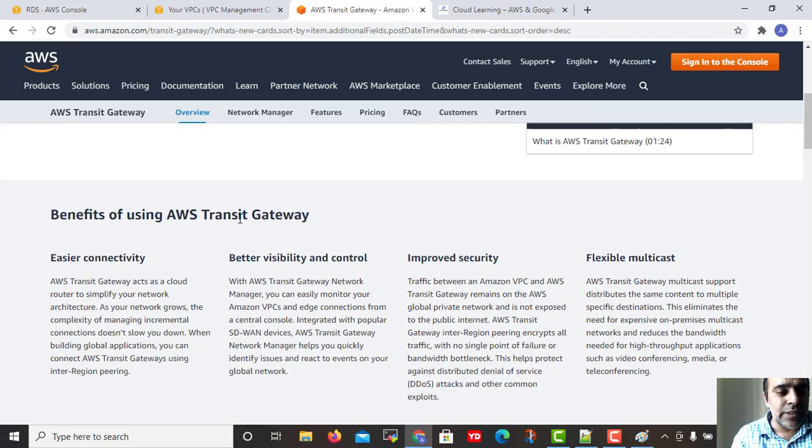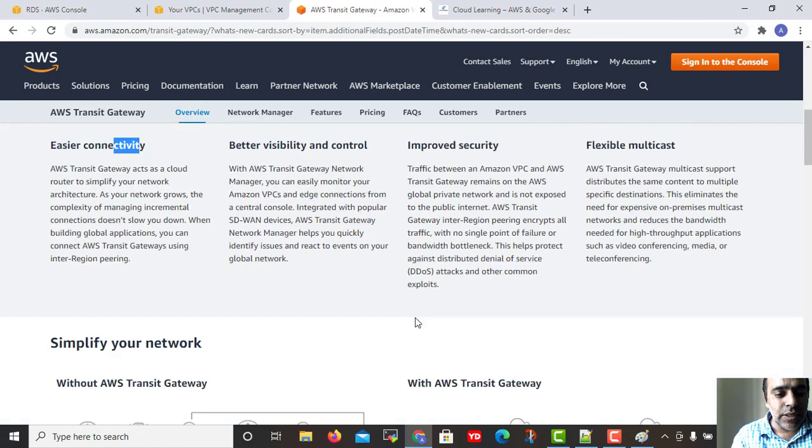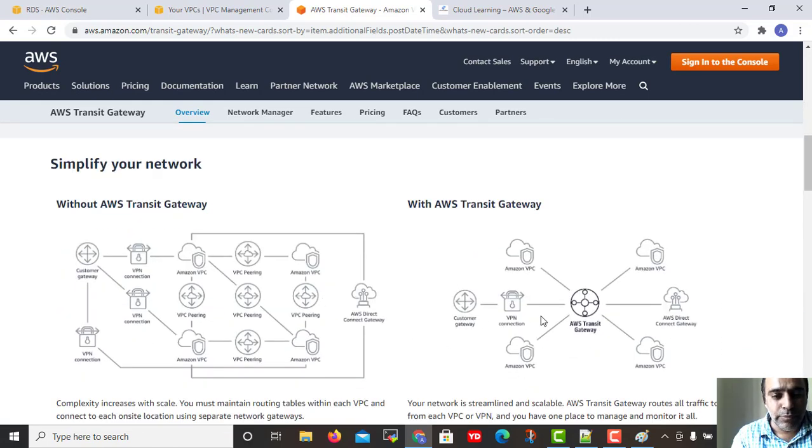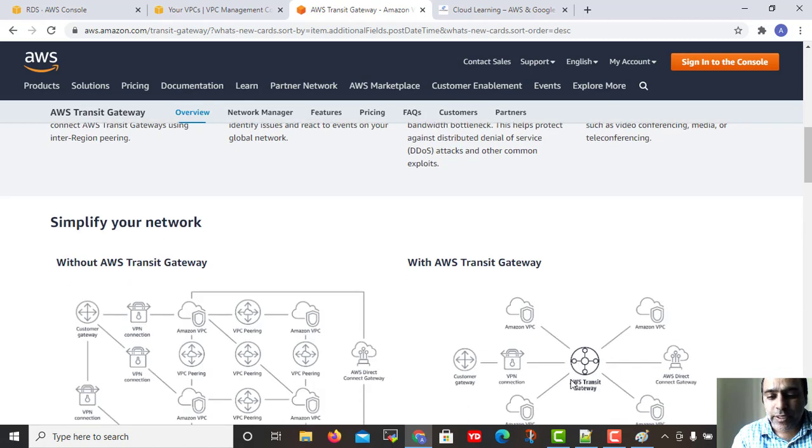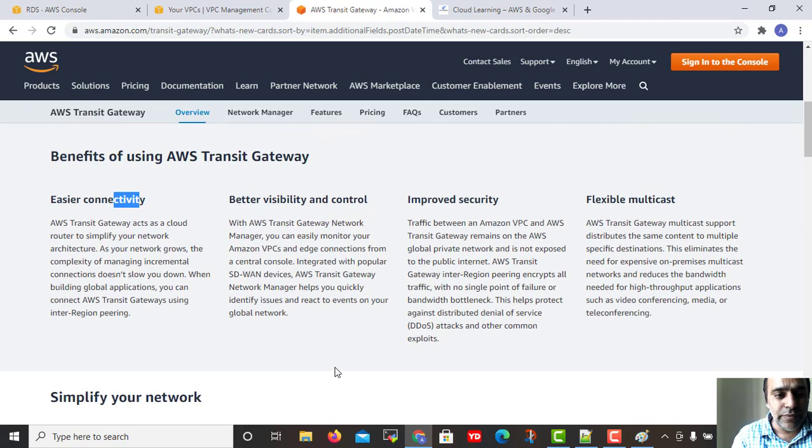So, benefit of transit gateway: easier connectivity. I showed you how it makes things easy. You don't need to do much troubleshooting. Better visibility and control, because all the information is at the transit gateway itself. So I don't need to check each and every separate connection.